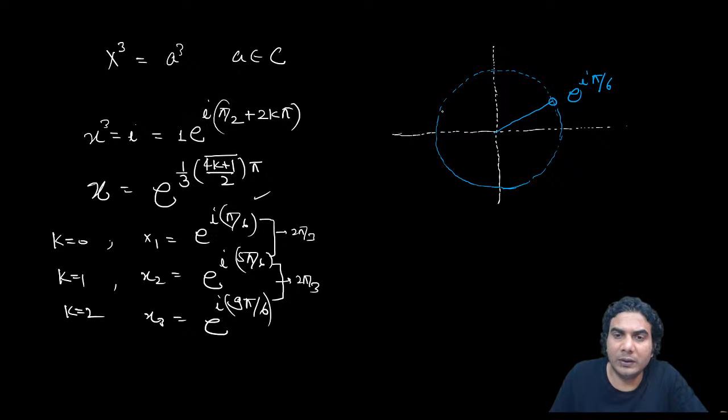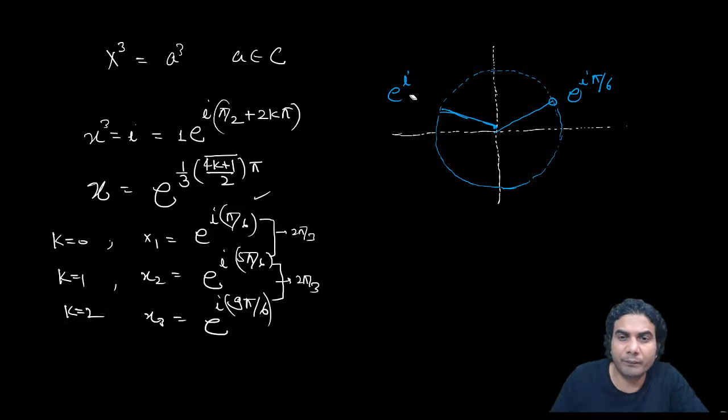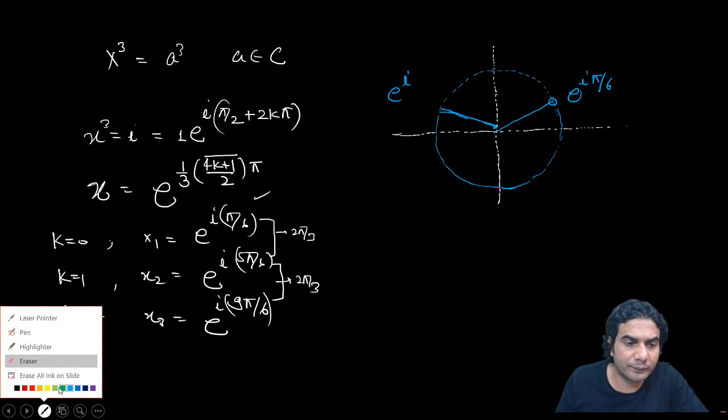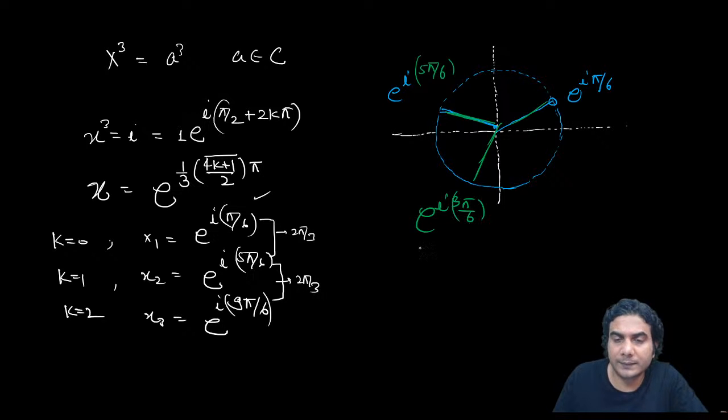The second value is going to be e raised to iota 5 pi by 6. And the third root is going to be e raised to iota 9 pi by 6.